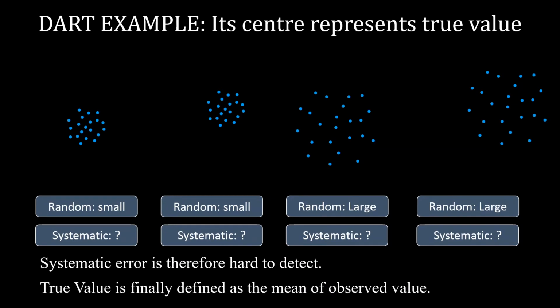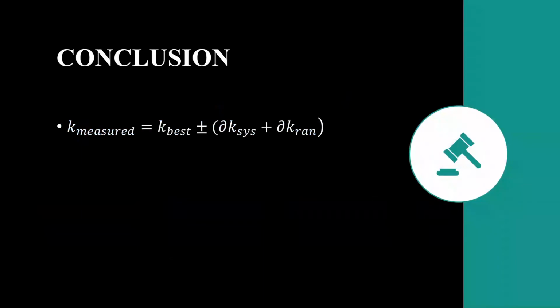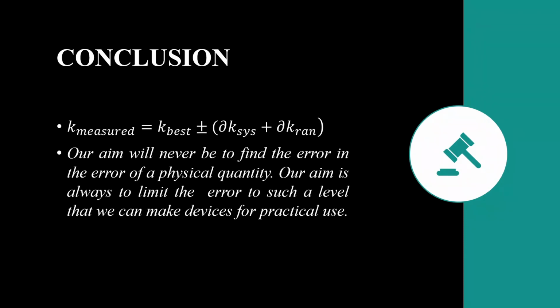True value is finally defined as the mean of observed value. Conclusion: K measured is K best plus minus del K systematic plus del K random. Our aim will never be to find the error in the error of a physical quantity. Our aim is always to limit the error to such a level that we can make devices for practical use.